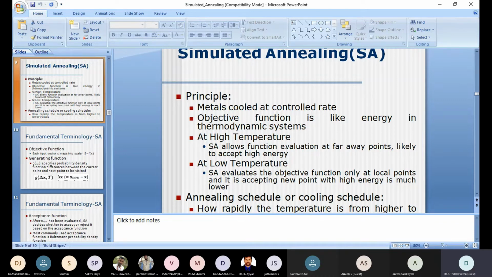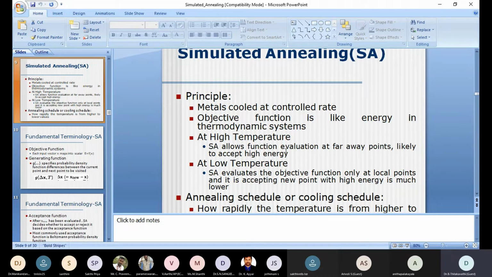This is the first movement. Then for low temperature, I am dealing with small values, say 5, 10, 15 or 10, 20, 30. Moving from 10 to 20 is a lower movement, whereas moving from 100 to 200 is higher. That is called far away points.